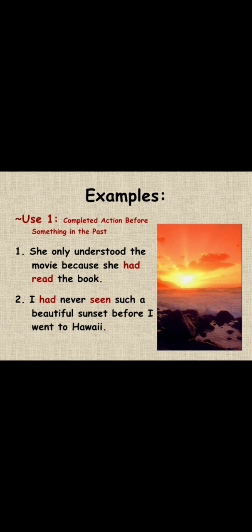For example, she only understood the movie because she had read the book. Here, had read is the past perfect tense. Number 2, I had never seen such a beautiful sunset before I went to Hawaii. So here had seen is the past perfect tense.